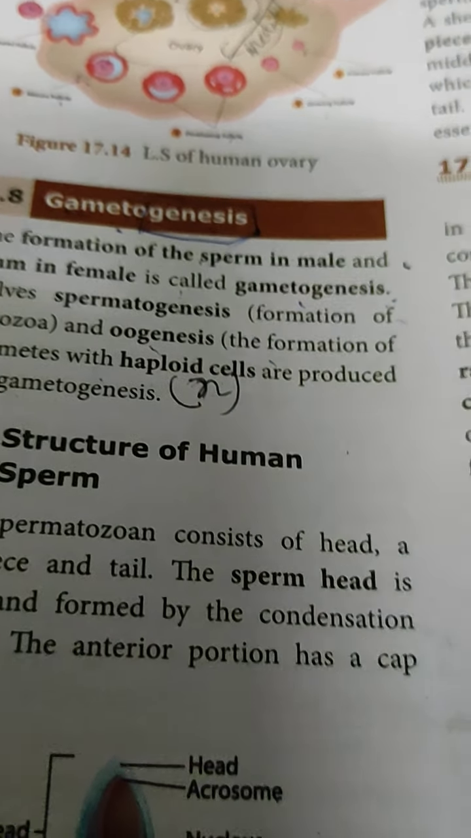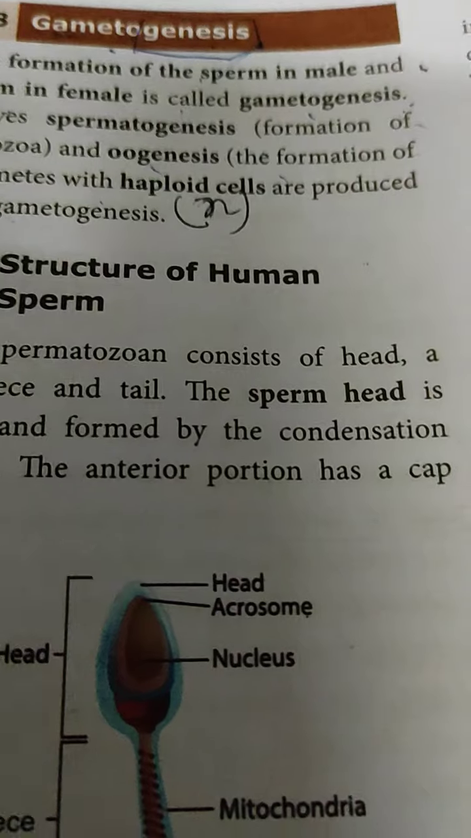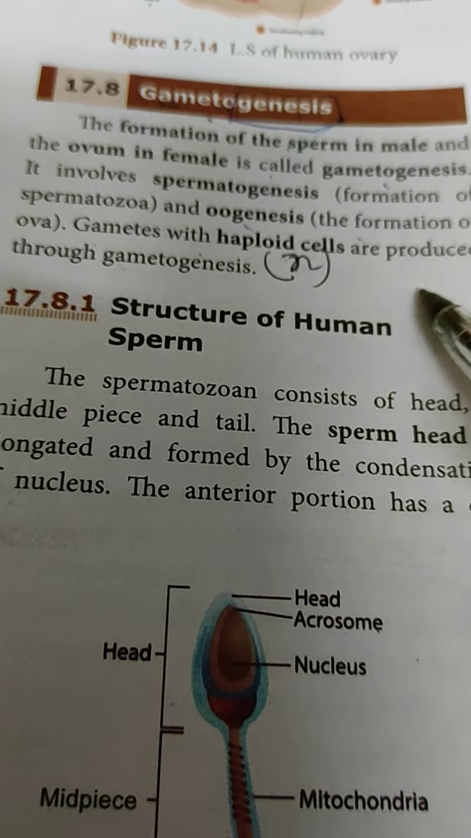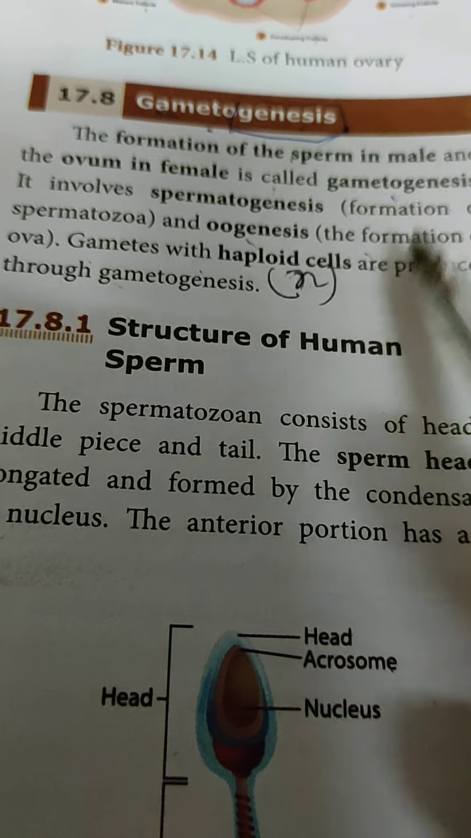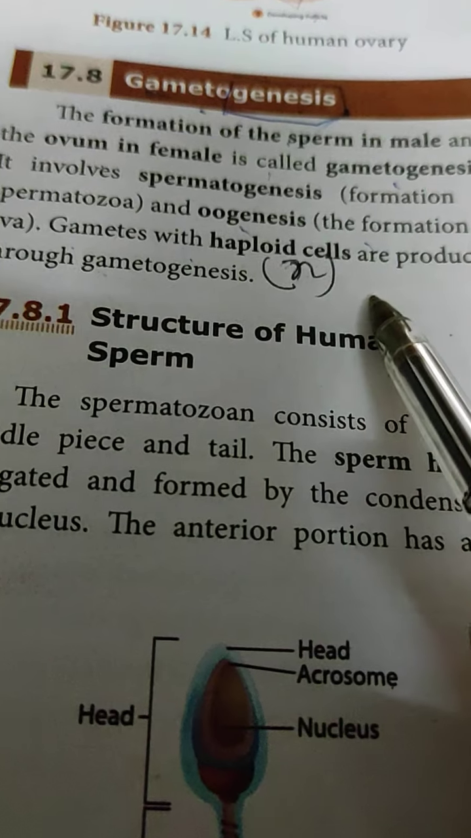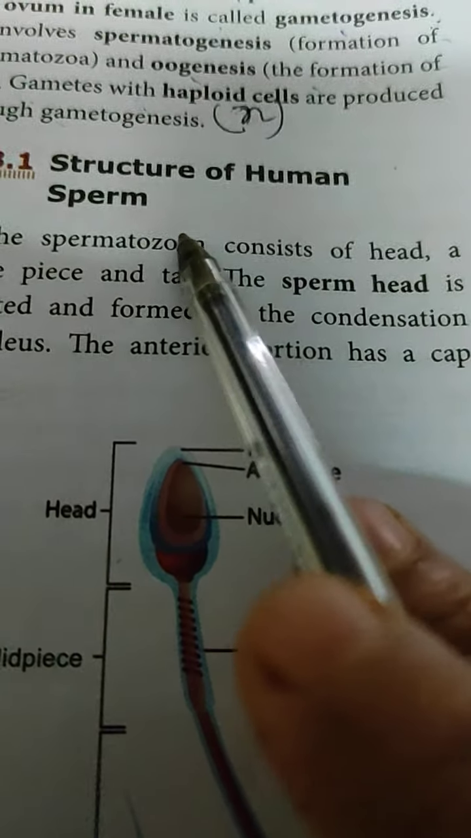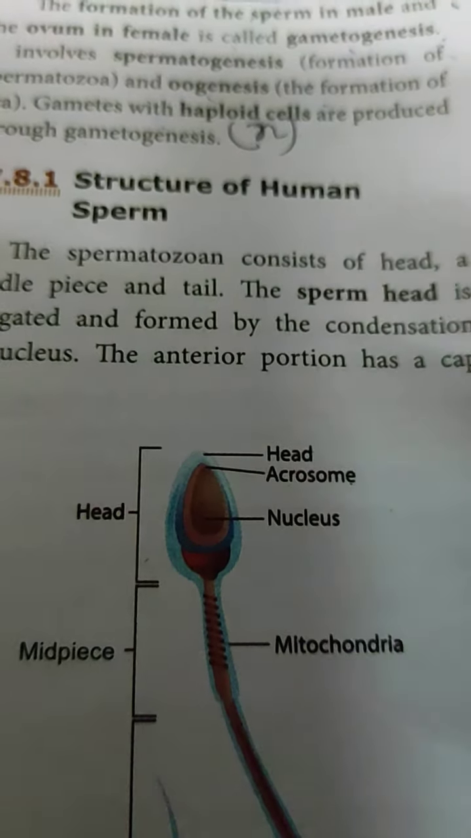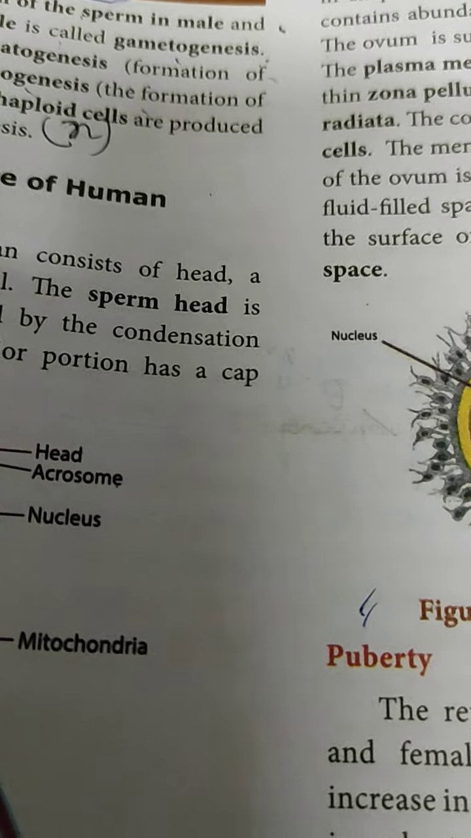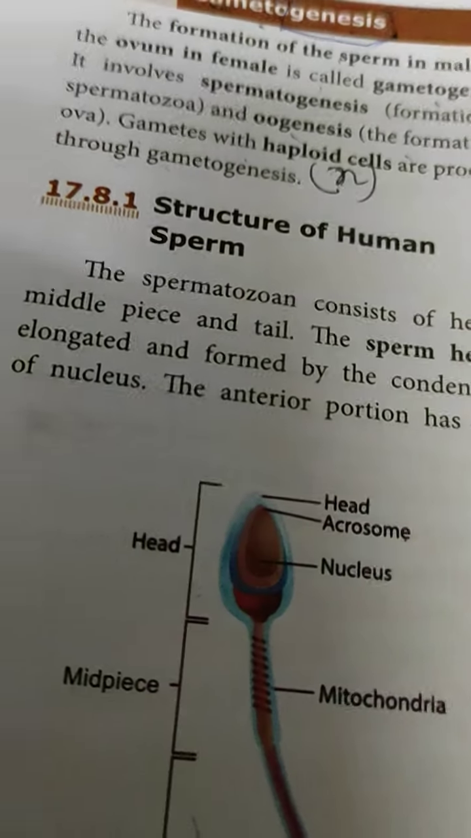Gametes are always haploid in nature. That one we will be discussing again; already in plants also we have discussed. Now the next part is a very important characteristic feature of the gametes. Gametes are always haploid in nature, and that will be designated by a single n. Now next, the structure of male and female gamete. That means the structure of the male gamete, spermatozoa, and the female gamete, ovum or ova, we will be discussing.